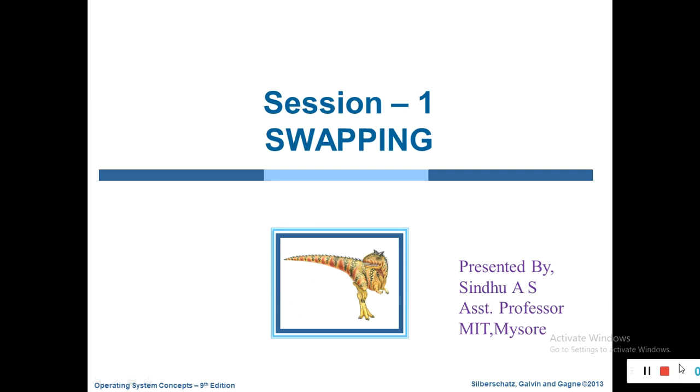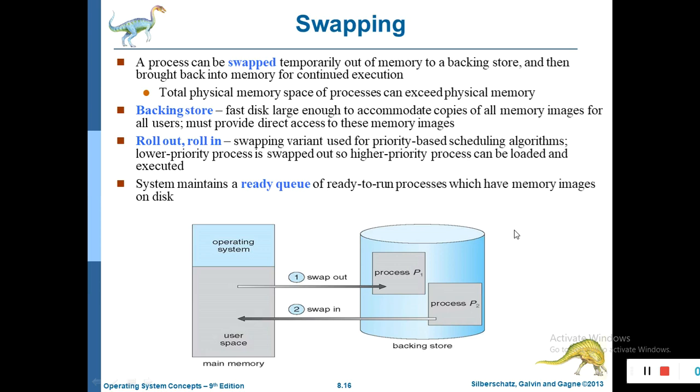In this session, we will study the swapping concept. So what do you mean by swapping? Swapping is a mechanism in which a process can be swapped temporarily. Please mark this word, temporarily, out of main memory to secondary memory. In the later cases, it will be swapped back to main memory, which is called swapping, right?